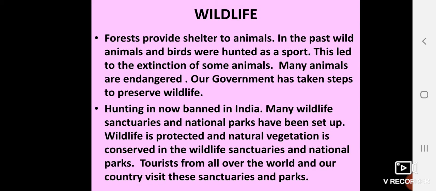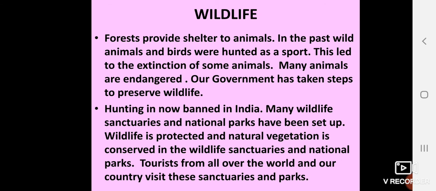Wildlife. Forests provide shelter to animals. In the past, wild animals and birds were hunted as a sport. So some animals became extinct; now they don't exist on earth. Many animals are endangered. Endangered means they are at a stage where they can become extinct in the future.